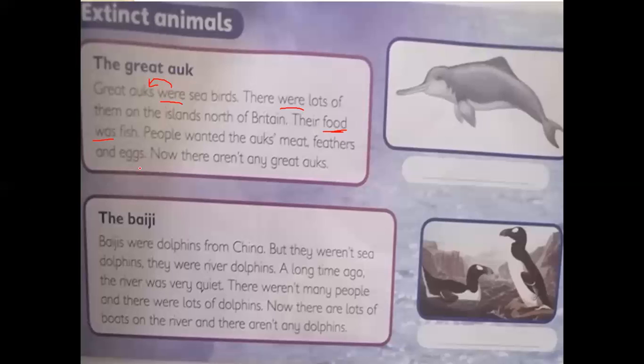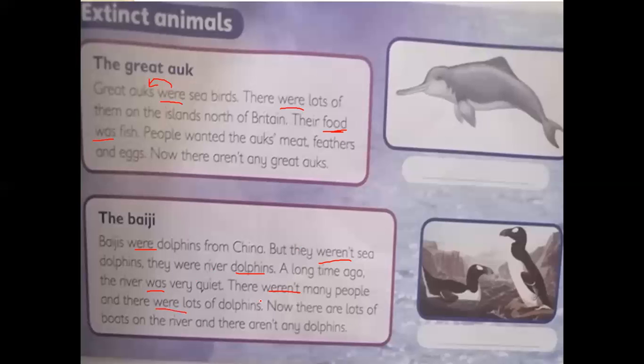Okay, so let's read number two. The Baijis were dolphins, from China, but they weren't sea dolphins. They were river dolphins. A long time ago, the river was very quiet. There weren't many people, and there were lots of dolphins.